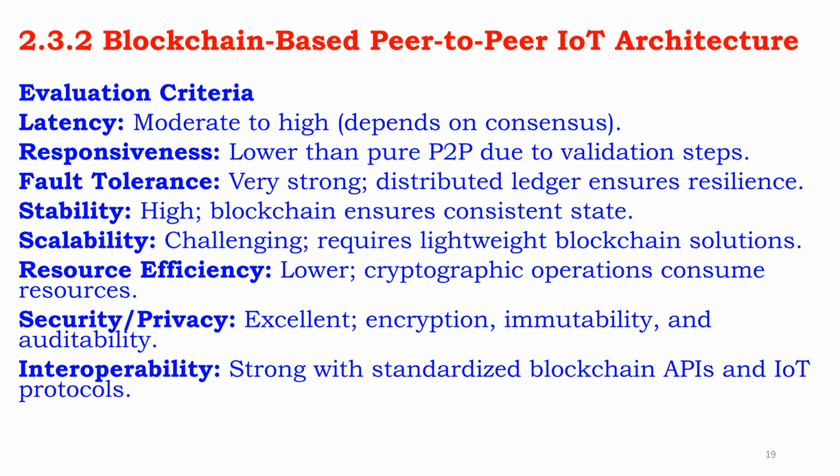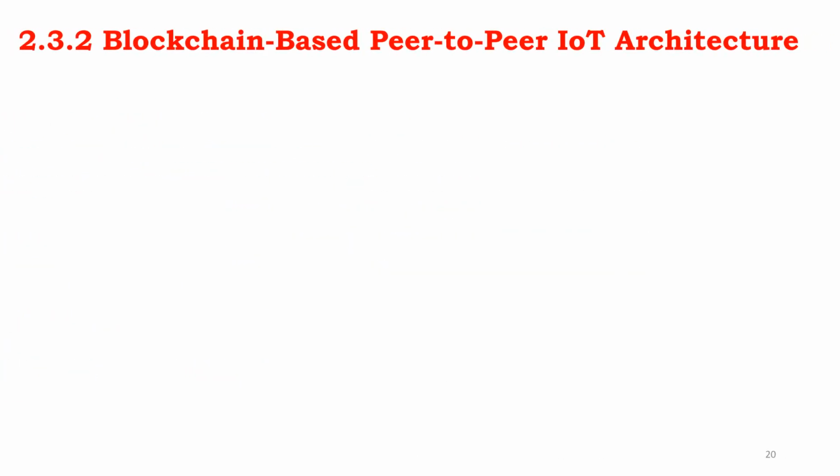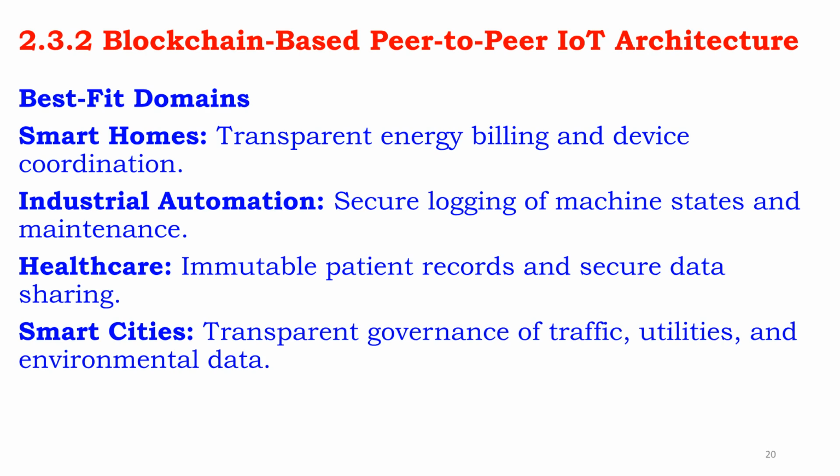Evaluation criteria show moderate to high latency, depending on the consensus mechanism. Fault tolerance, stability, security, and privacy are very strong due to the distributed ledger and encryption. Scalability and resource efficiency remain challenging. This architecture is ideal for domains requiring high trust and transparency, such as energy billing in smart homes, secure maintenance logs in industrial automation, immutable patient records in healthcare, and transparent governance in smart cities.